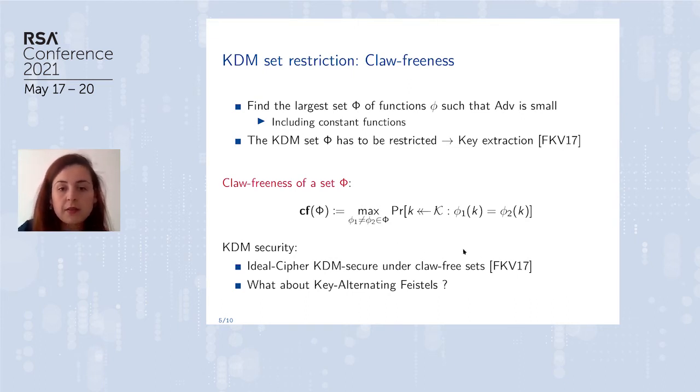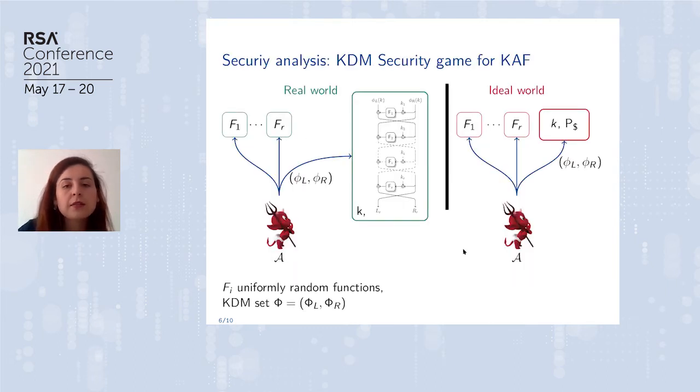And now I will discuss the KDM security of this KAF. So here you can see that I took the KDM security game, and I just instantiated it for the KAF. So the adversary here can ask to encrypt under this couple of functions, phi L and phi R, because of this Feistel-like construction. And we also gave access to this public function to the adversary because they are public, and the same in the ideal world.